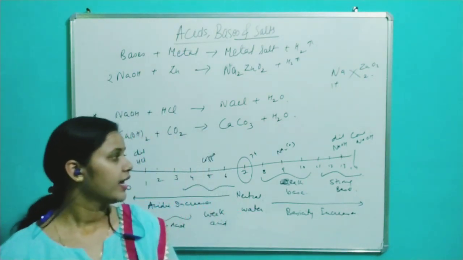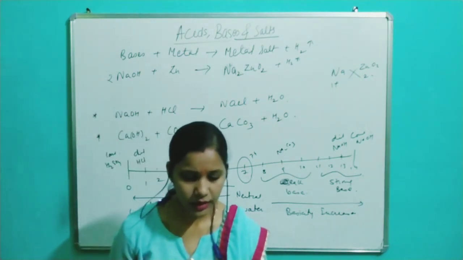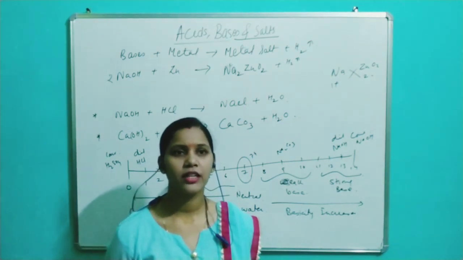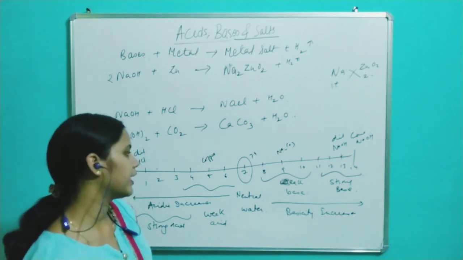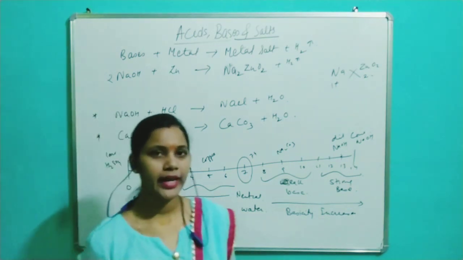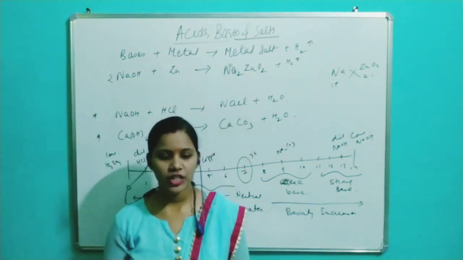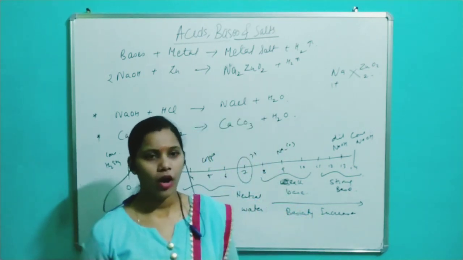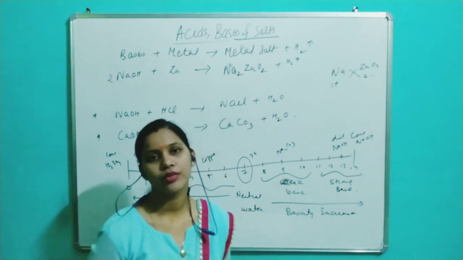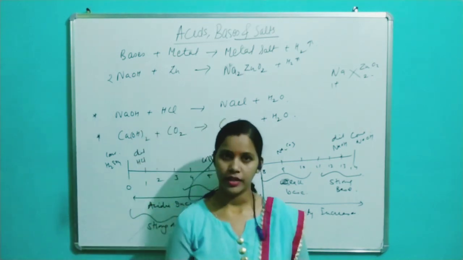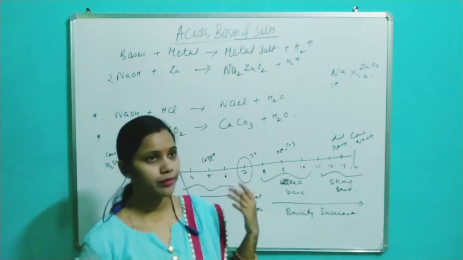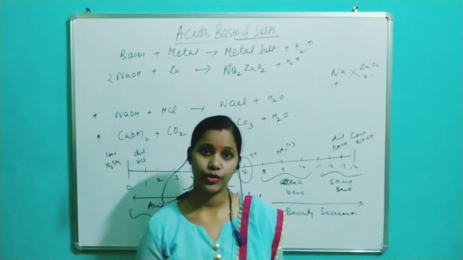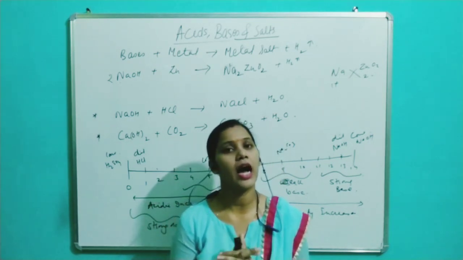Alright, then next are some of the applications, or we can call it the importance of pH in our day-to-day life. For example, pH in our digestive system. Now, our stomach produces hydrochloric acid, whose pH value is around 1 to 1.4. So this dilute hydrochloric acid helps in digesting our food.